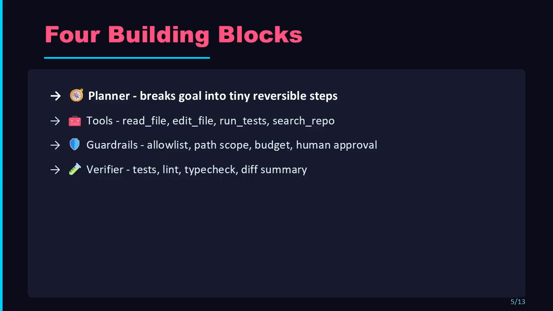A minimal coding agent needs 4 parts. First, planner. It converts our vague goal into small steps. Second, tools. These are the only actions the agent is allowed to take. Third, guardrails. These prevent the agent from touching random files, running dangerous commands, or spending unlimited tokens. Fourth, a verifier. Without verification, your agent is just confidently guessing.